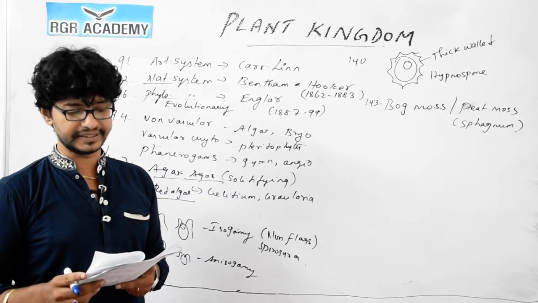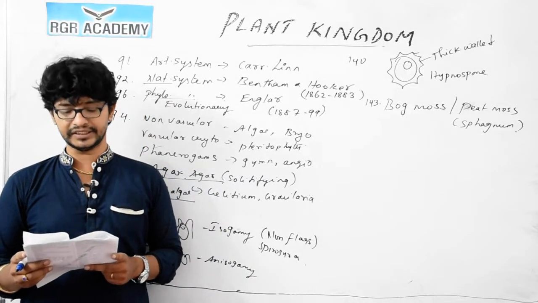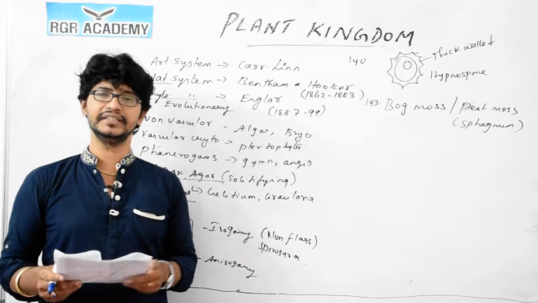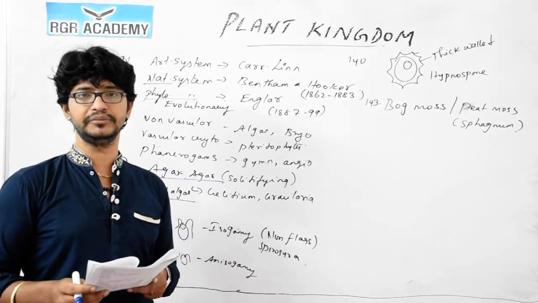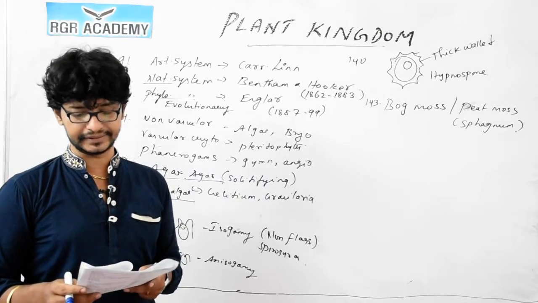Question number 146. Which of the following statements about pteridophytes are true? They are the first terrestrial plants to possess vasculature. We already discussed that these are the first plants evolved on the earth with vascular tissues. Question 146, option 3 is the correct answer.